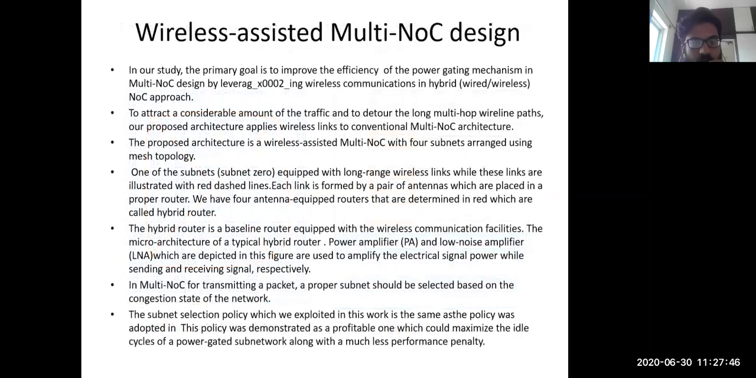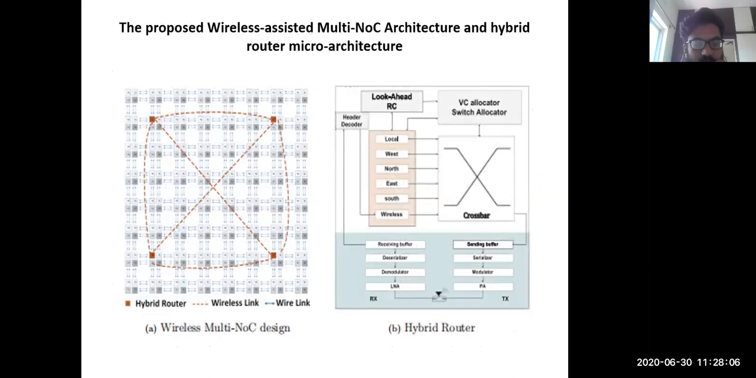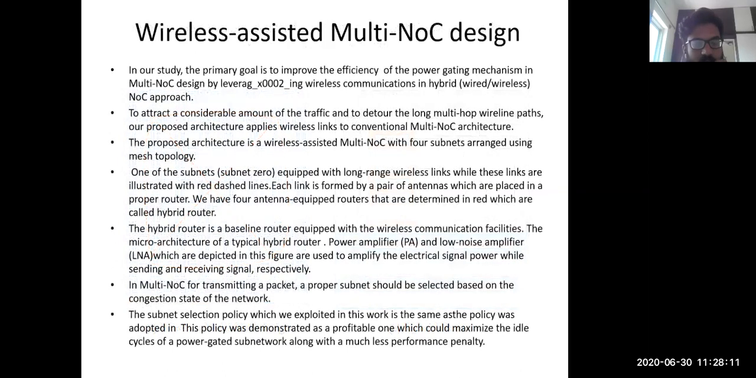One of the subnets is equipped with long-range wireless links, while these links are illustrated with dashed lines. Each link is formed by a pair of antennas which are placed in a proper router. We have four antenna-equipped routers, determined in red, which are called hybrid routers, as we can see in the left figure. The hybrid router is a baseline router equipped with wireless communication facilities. The microarchitecture of a typical hybrid router is shown in this figure.